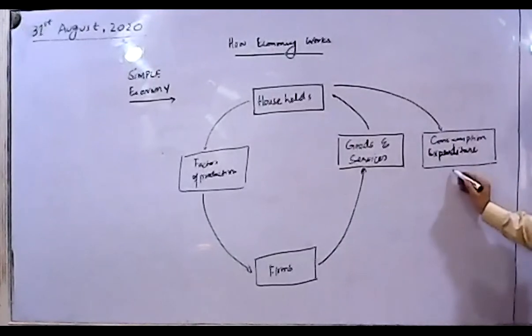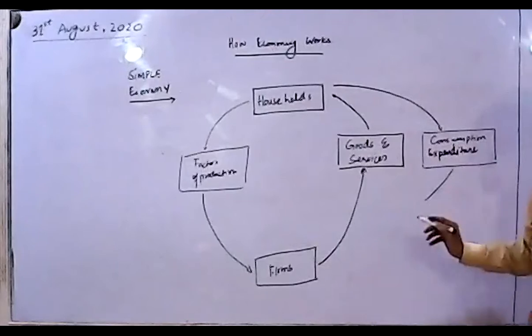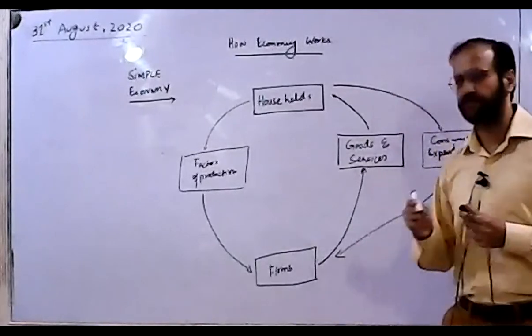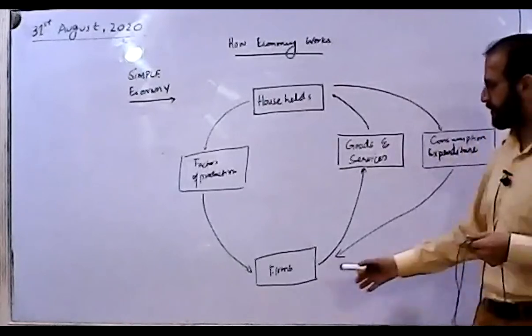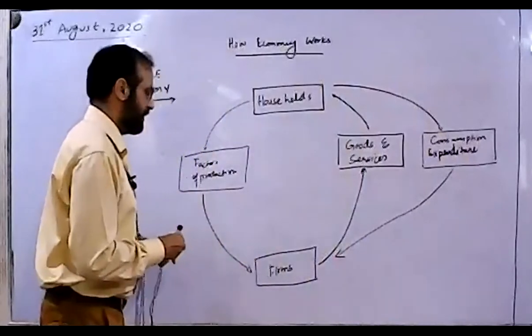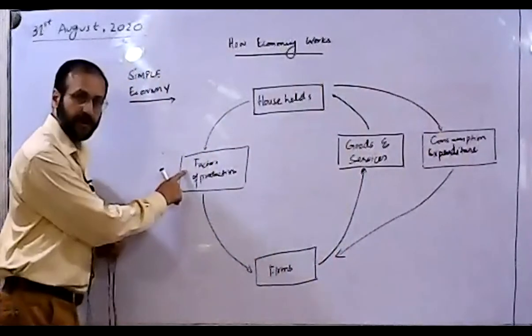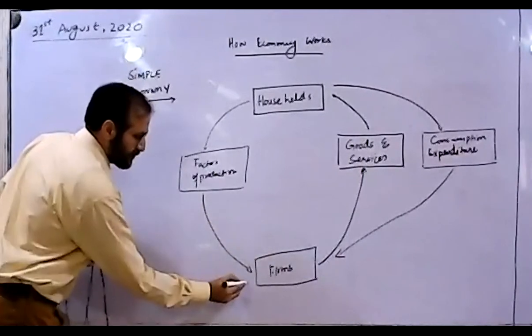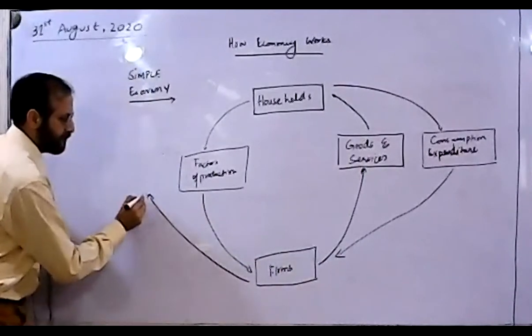Now, these consumer expenditures, when they are done, where does that money go? Obviously, that goes to the firms. Now, what does the firm do? Does it keep it to themselves? No. Don't you think that they were given some services by the factors of production? Obviously. So they are going to return them some money.